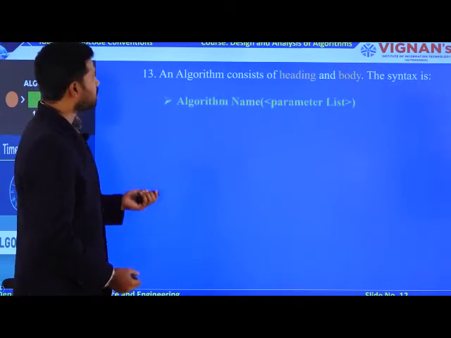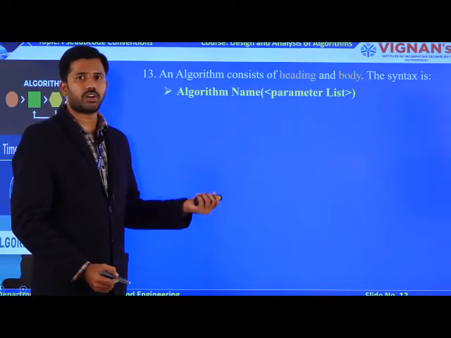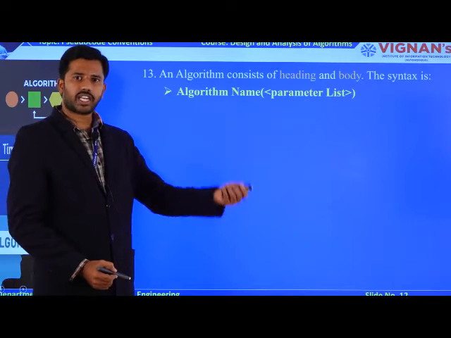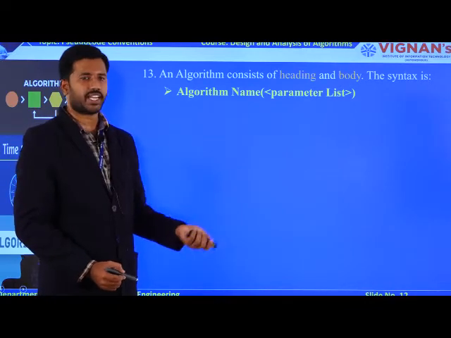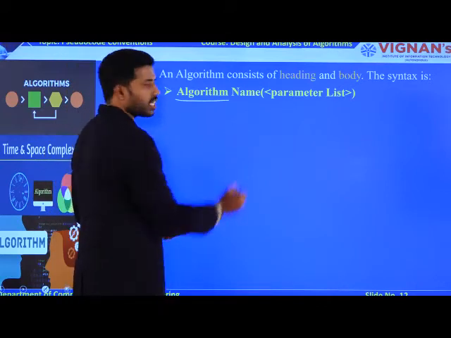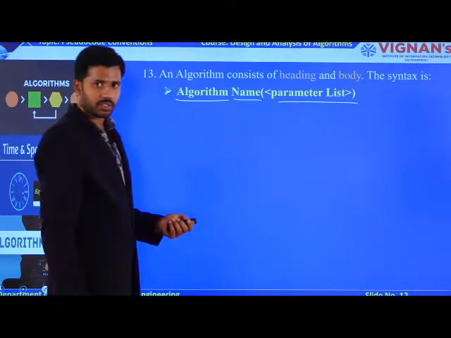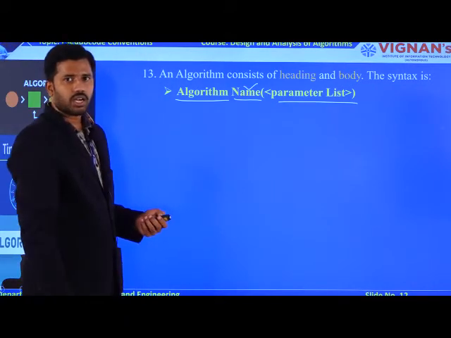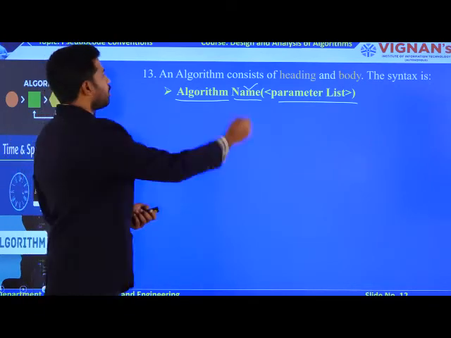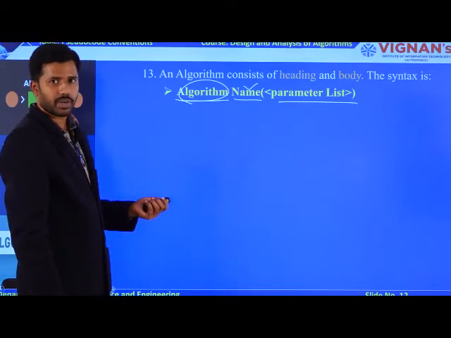So, in the last one, you are going to have a syntax to write the algorithm heading. For a function also you have a heading, right? Like return type, function name, list of parameters. Likewise, an algorithm also has a heading, which is: every algorithm must start with the keyword algorithm, followed by the algorithm name, followed by the list of parameters. So every algorithm that you design must have an algorithm name with the prefix of the algorithm keyword. This is the way you have an algorithm heading.